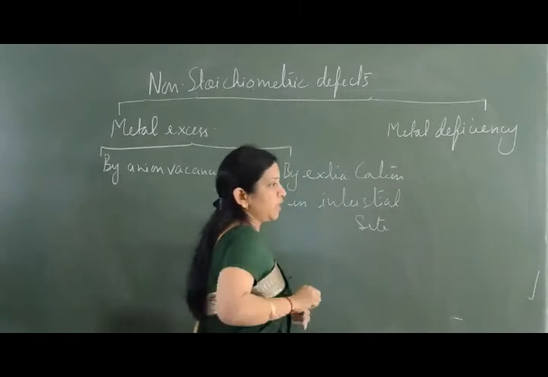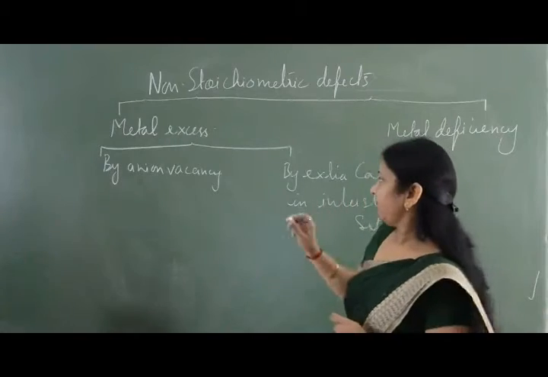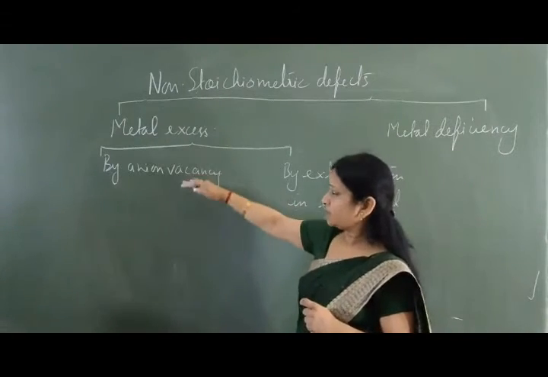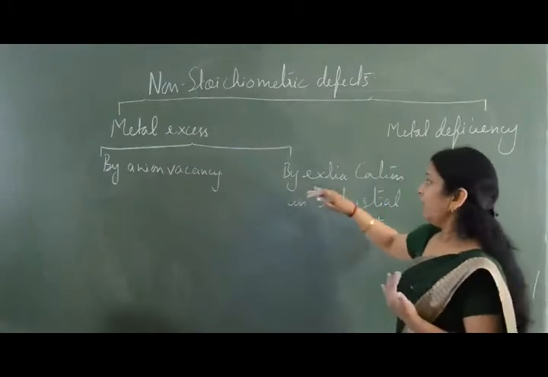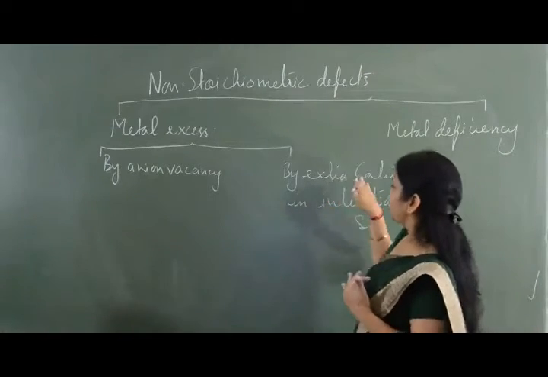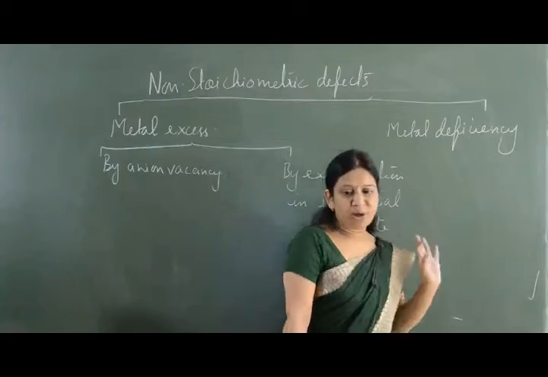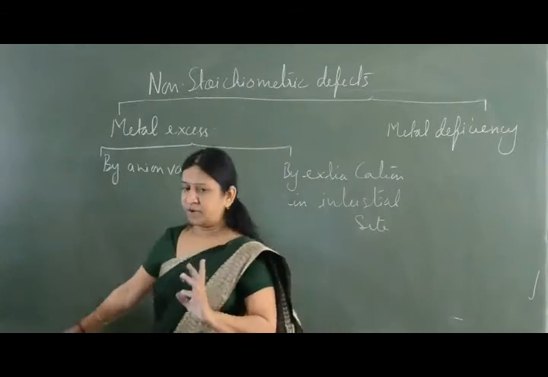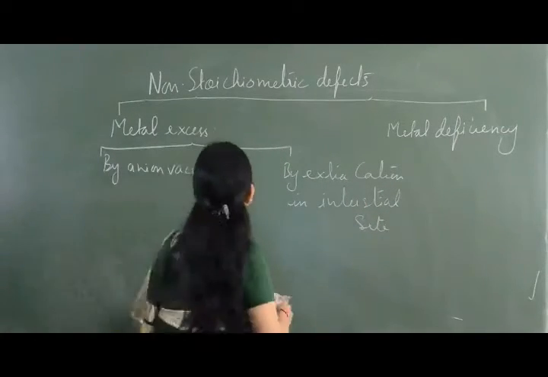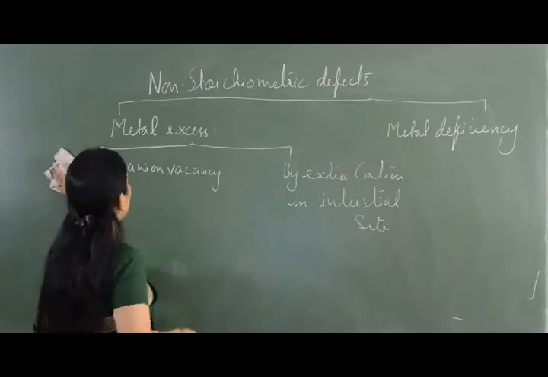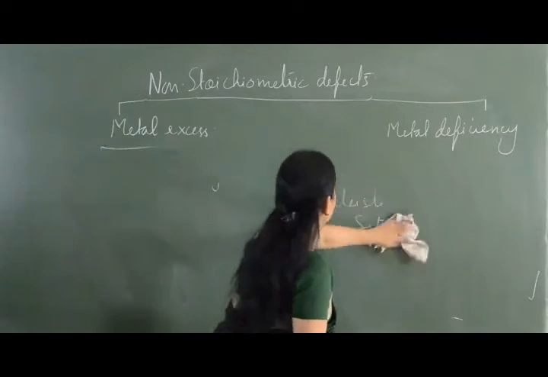So these are the two types of metal excess defect. Metal excess by anion vacancy, and second is by extra cation in interstitial site. And we have one type of metal deficiency defect. Now to differentiate the three, first we come to metal excess defect.